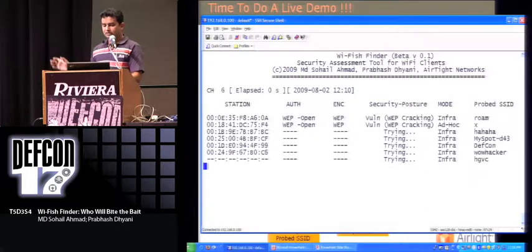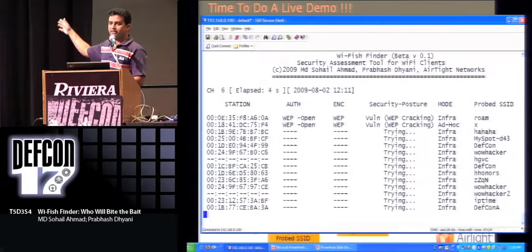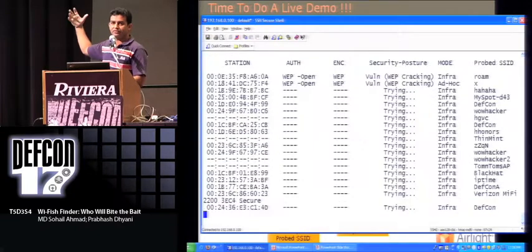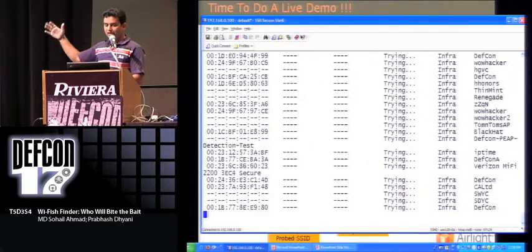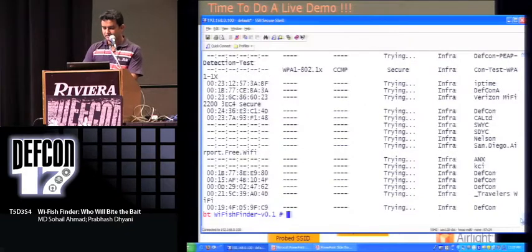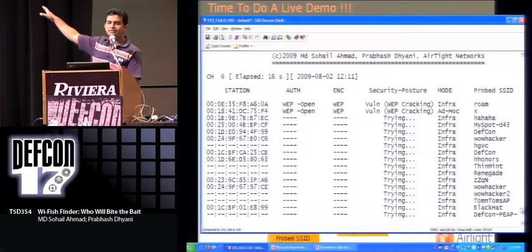So as you can see, a lot of clients are appearing, and they are actually probing for different Wi-Fi networks. The extreme right column is about the probed SSID, or network, for which they are looking. And on the left side, you can see that in some of these cases, it has already discovered the security of those probed SSIDs.